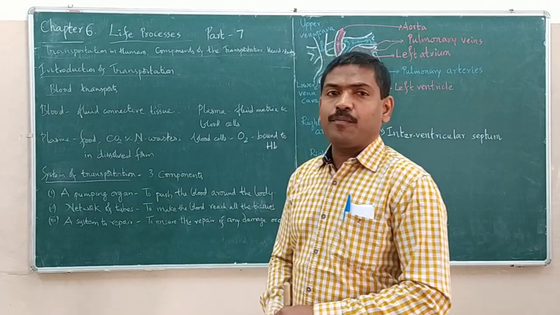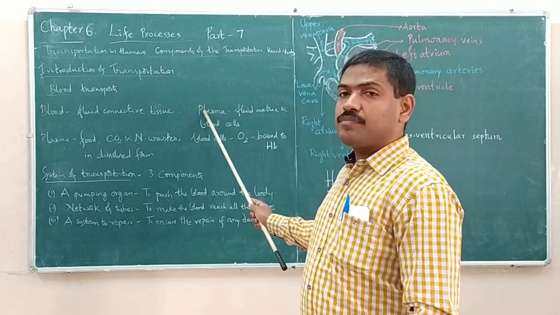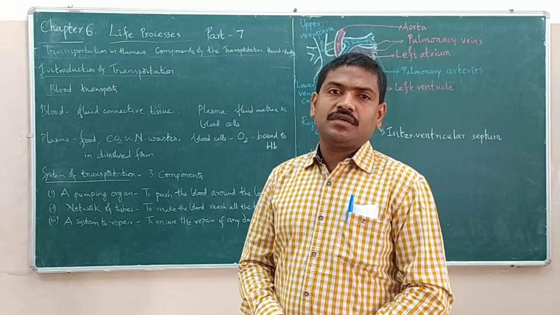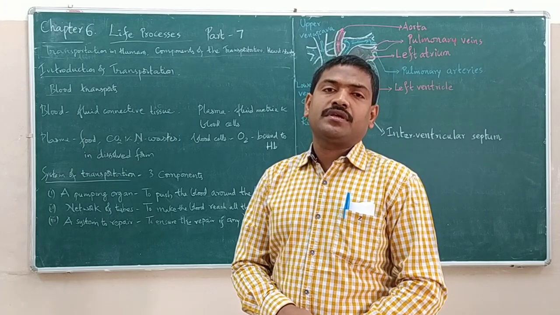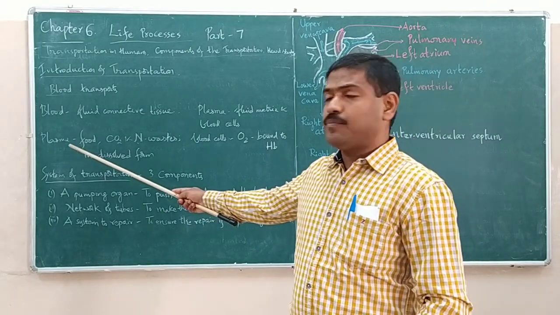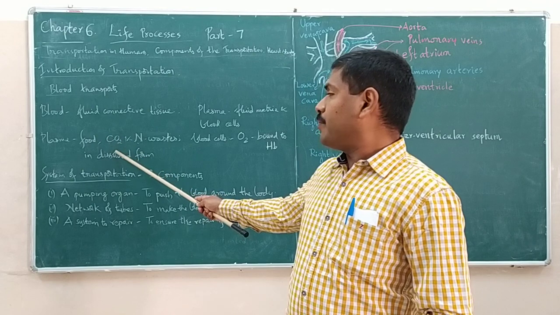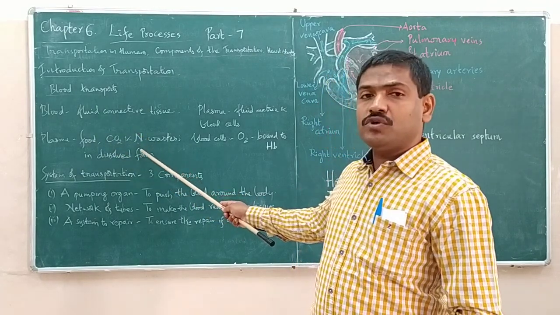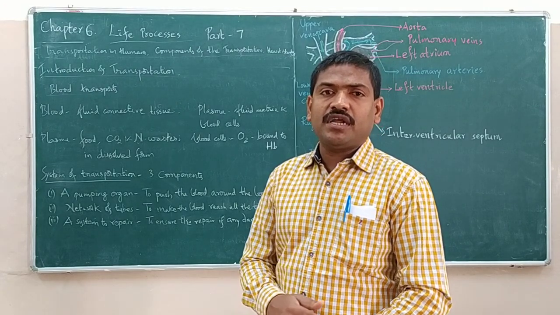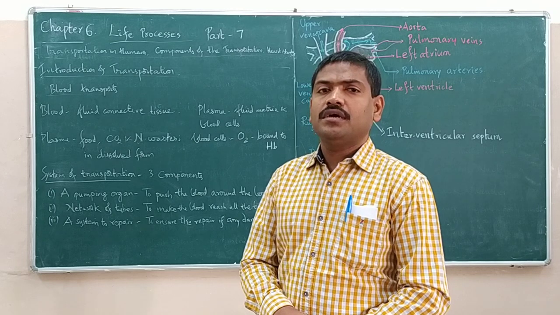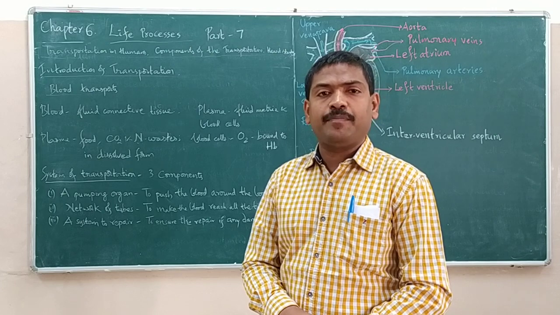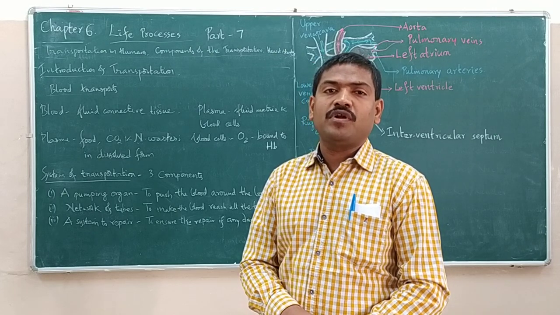If you take the two components of the blood, that is the plasma and blood cells, plasma carries certain materials and blood cells carry certain other materials. What are they? Plasma carries the final digested end products, carbon dioxide and nitrogenous metabolic wastes. The final digested end products, carbon dioxide and nitrogenous metabolic waste materials can get dissolved in blood plasma and thus are carried from one place to other place.